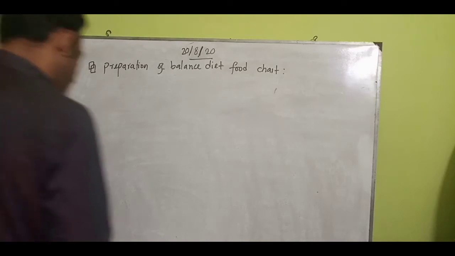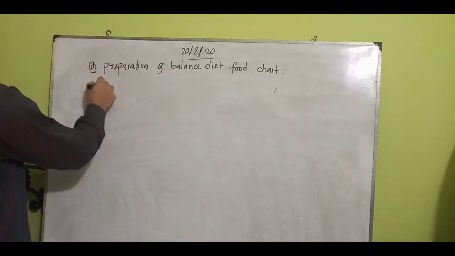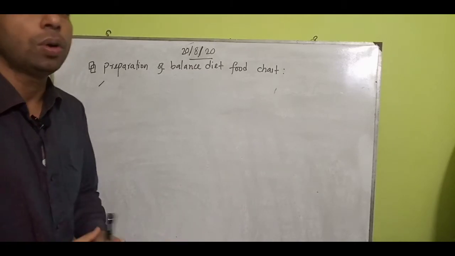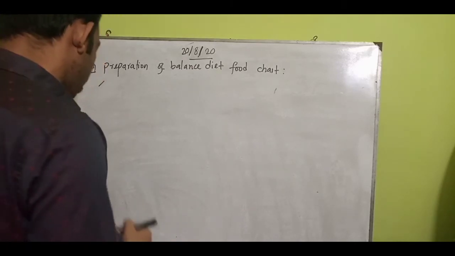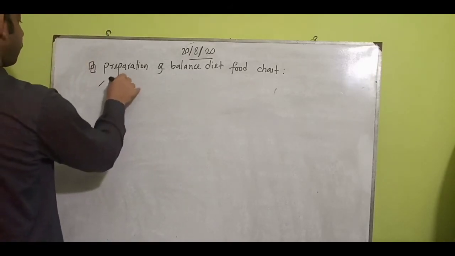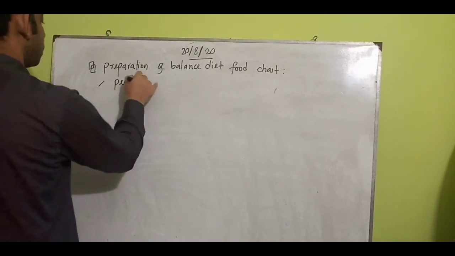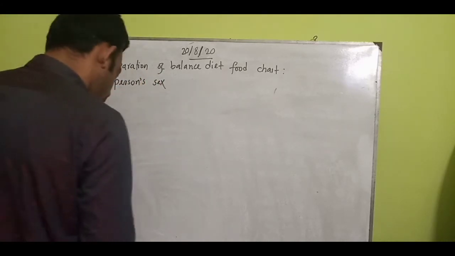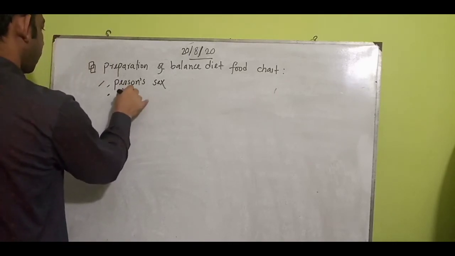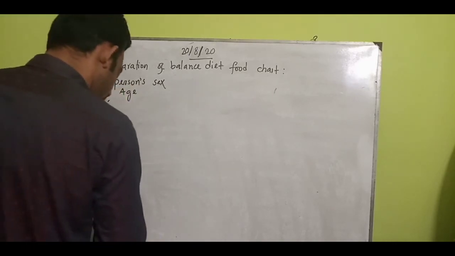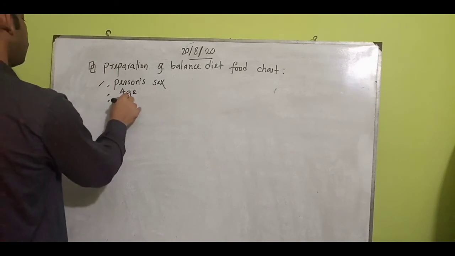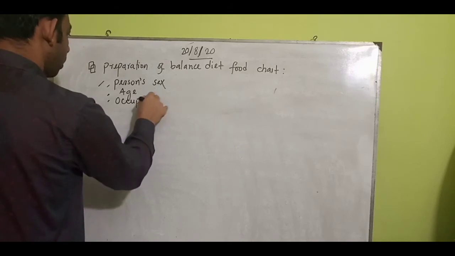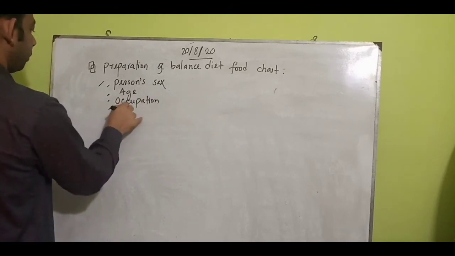This one depends on, number one, it is given in detail in your book, but we will try to make it short somehow and try to understand: person's sex, then age, of course occupation, health condition.